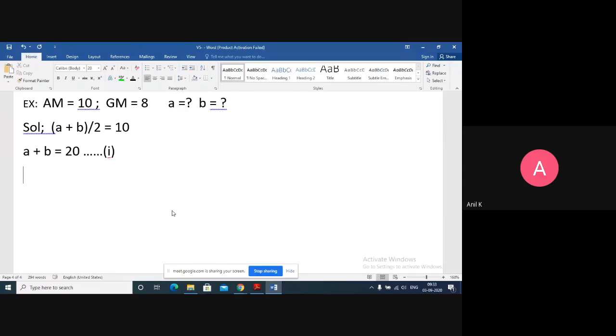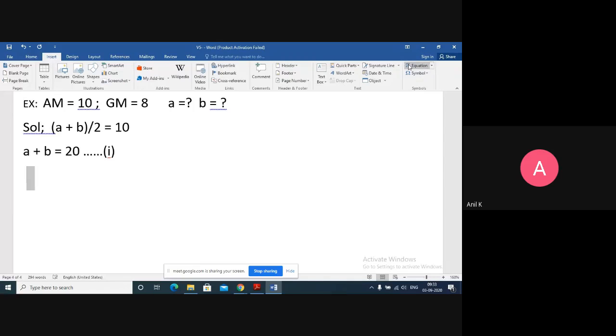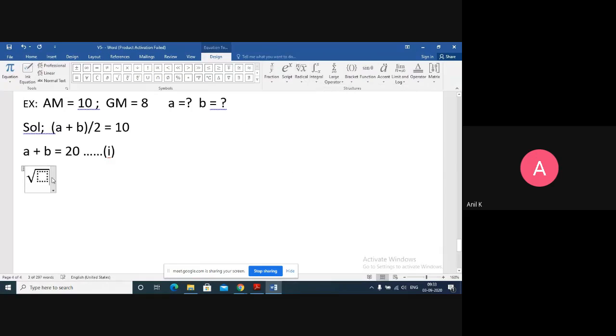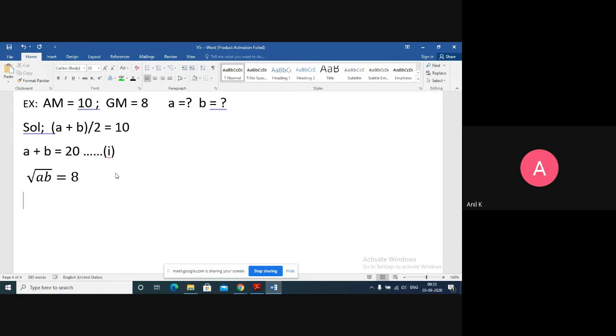Just I'm sending 2 to the right hand side. Next, geometric mean is given. So geometric mean means under root AB equals to 8. But when I do square on both the sides, can I say AB equals to 64?